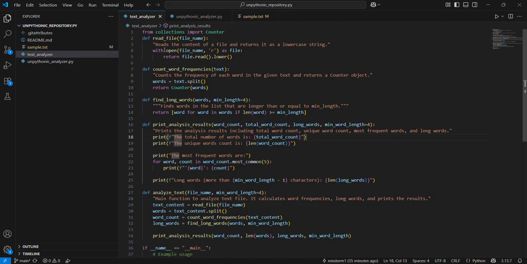I refactored much of the code in the Unpythonic Analyzer into smaller, more modular ones, such as read file, count word frequencies, find long words, and print analysis results, just to break it down into smaller functions, make it more maintainable, easier to understand, and testable, now that each function has its own singular responsibility.